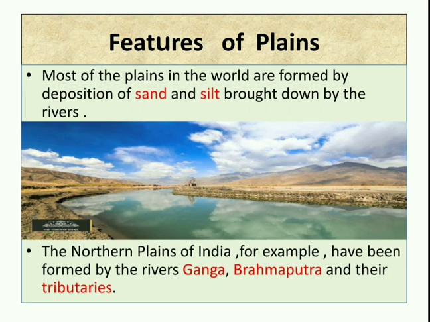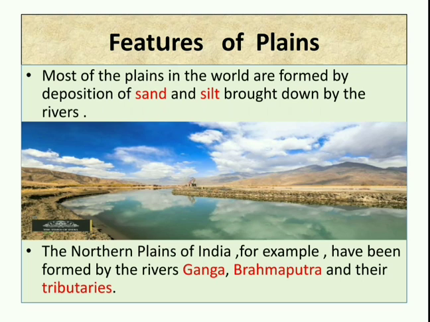Features of plains. Most of the plains in the world are formed by the deposition of sand and silt brought down by the rivers. See, most of the plains in the world have been formed by the deposition of sand and finer particles, silt and clay, which the river brings along with it and deposits on the plain area.